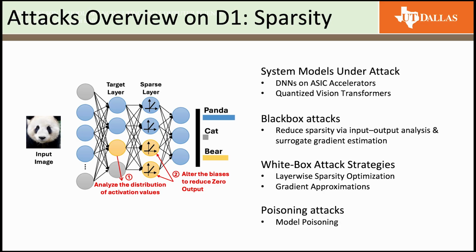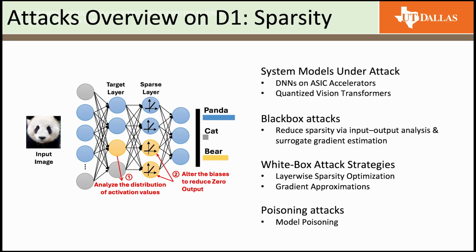White box attacks focus on layer-wise sparsity, then manipulate gradients to shift activations away from zero, making sparse layers dense. Gradient approximations inject synthetic outliers, disrupting quantization so that models switch from low-precision to high-precision computation.